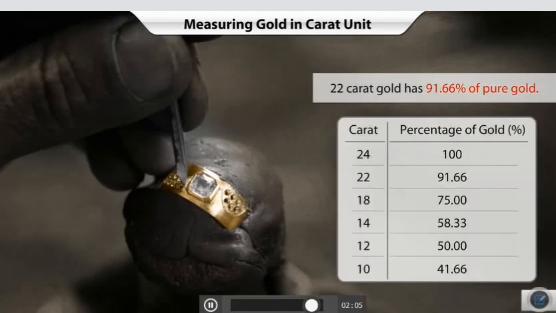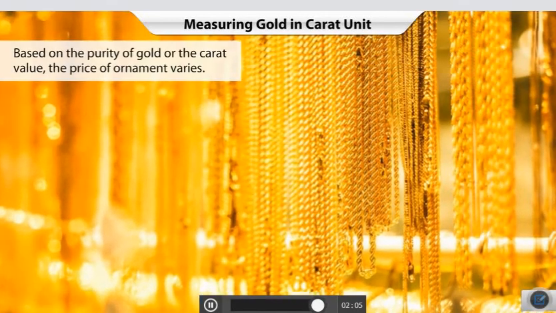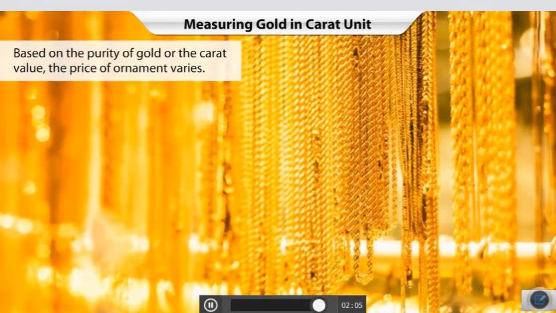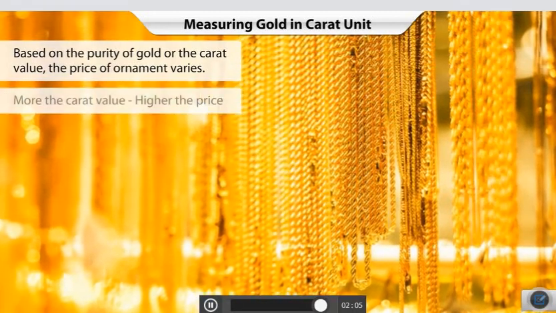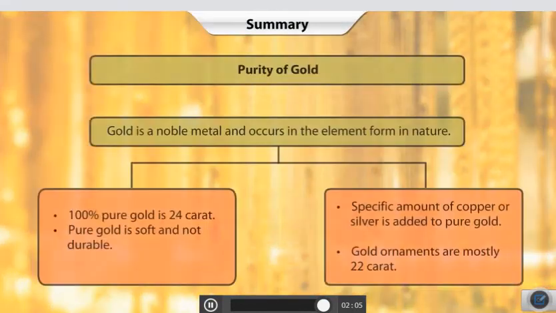Here is a table which shows the percentage of pure gold present in different carats of gold. Based on the purity of gold or the carat value, the price of ornament varies. More the carat value, higher the price. Now, let's summarize what we have learned so far.